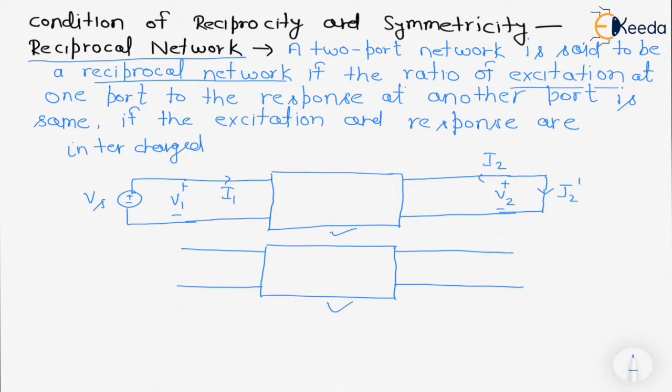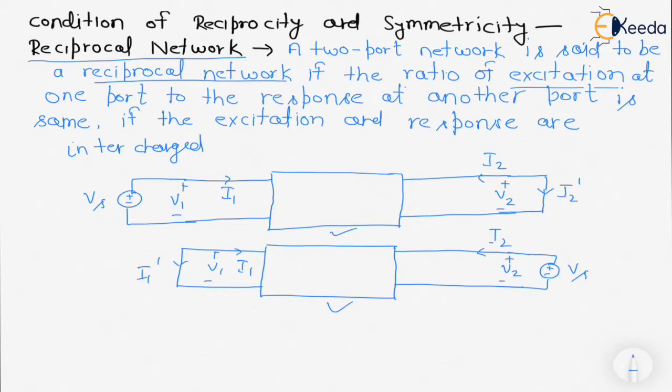And next time we are short circuiting the first port, I1 dash, and we are applying the voltage source Vs at the second port.